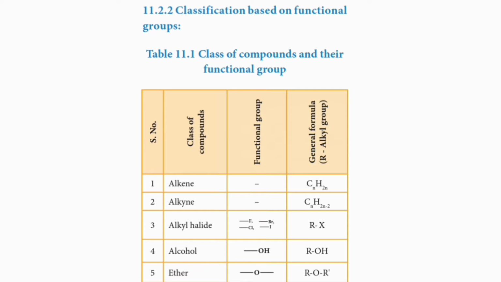Alcohols. This is the 4th class of organic compounds based on functional group classification. The functional group of alcohol is bond OH. General formula ROH. R is any alkyl group. OH is the functional group. 5th class, ether, bond O bond.